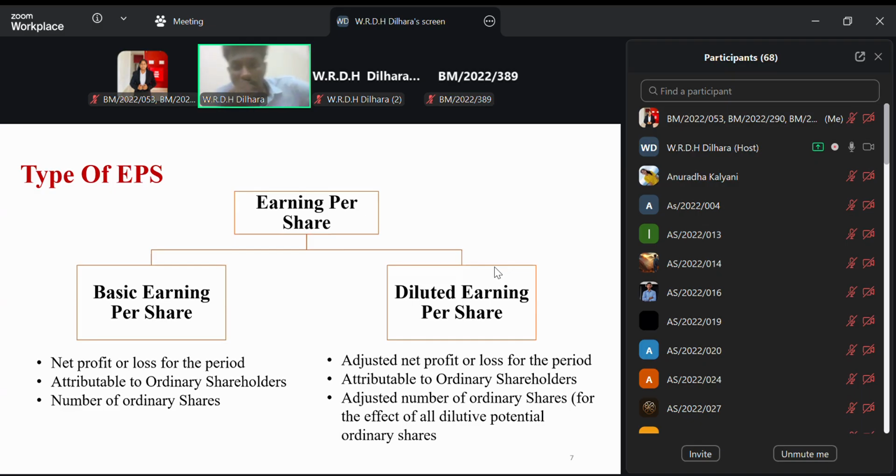When we calculate diluted earnings per share, we need to realize that the potential ordinary shares or some contracts, options and warrants are realized. That means we calculate this diluted earnings per share by assuming that the things that can convert into ordinary shares are converted.